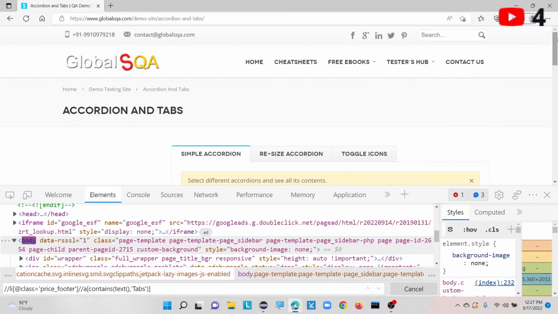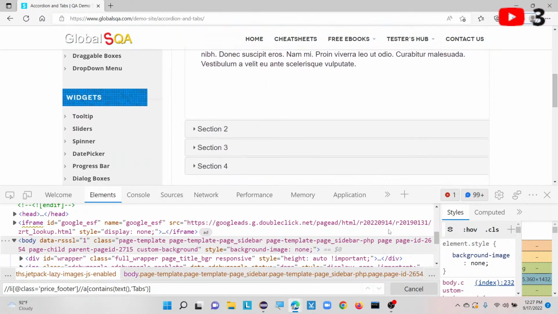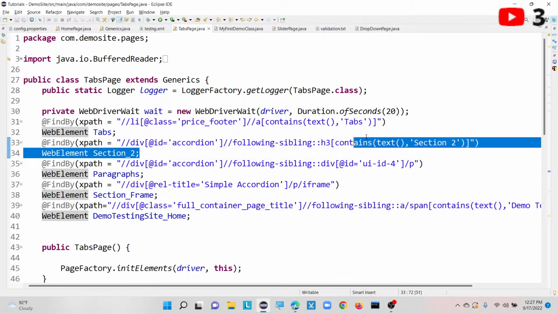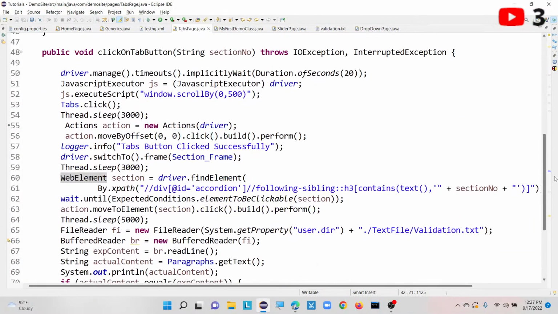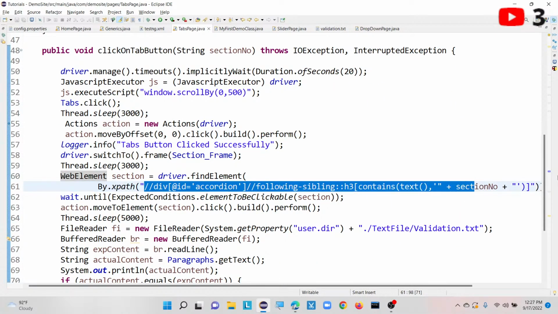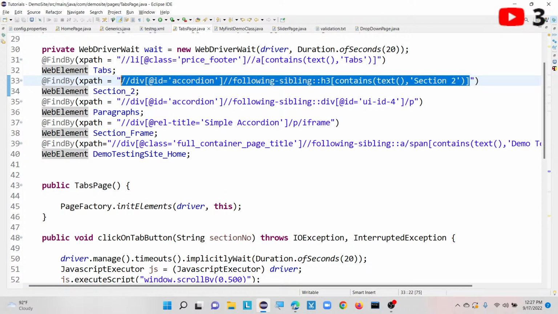Okay, so it is navigating to this particular section, right? Again, I have captured one more XPath for this section 2. Let me show you that one as well. See, this is our section 2. Here you need to find one difference. If I use this XPath,